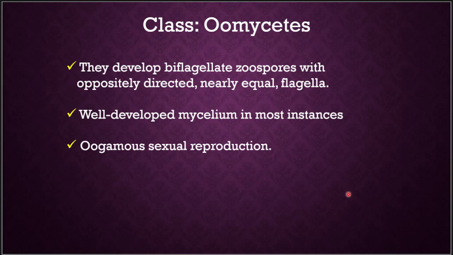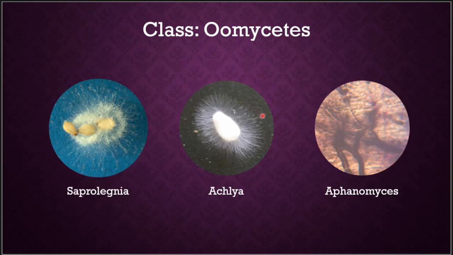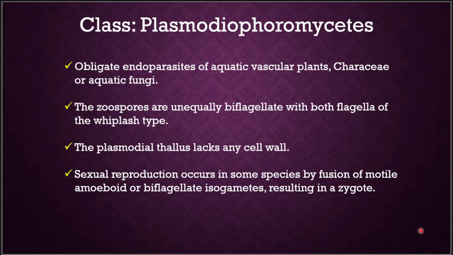They develop biflagellate zoospores with oppositely directed, nearly equal flagella, and well developed mycelium can be seen. The speciality of this group is planogametic copulation in the form of oogamous sexual reproduction. Examples are Saprolegnia growing on some substrate, Achlya and Aphanomyces.